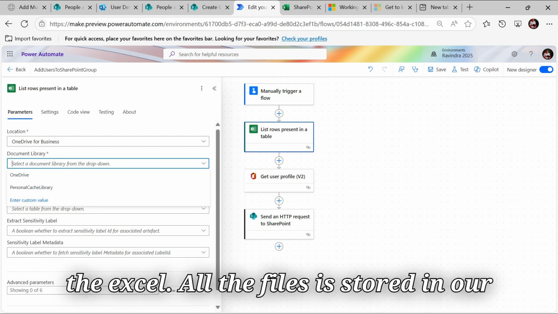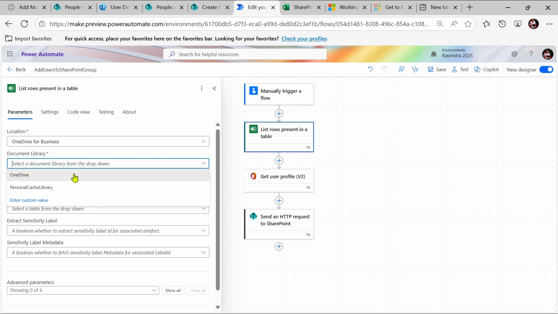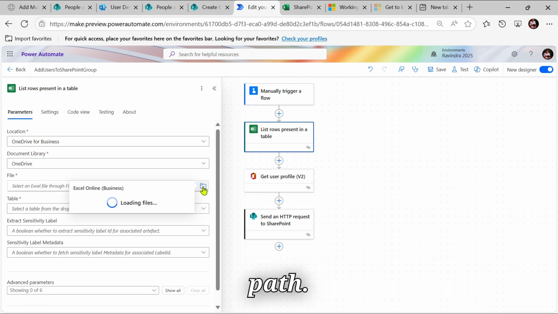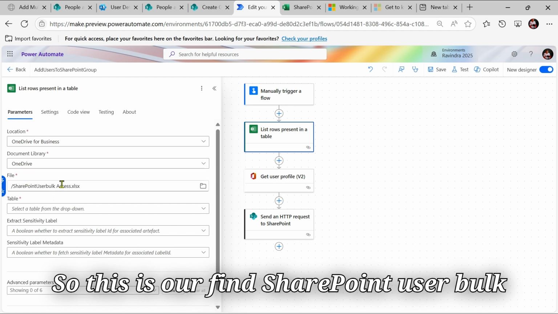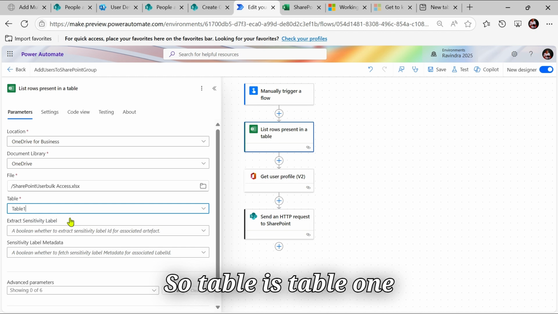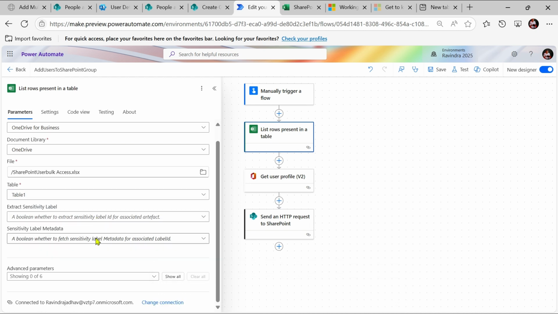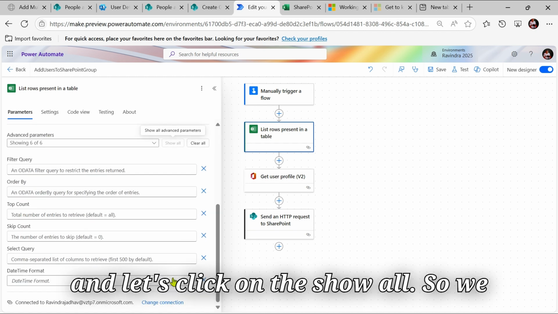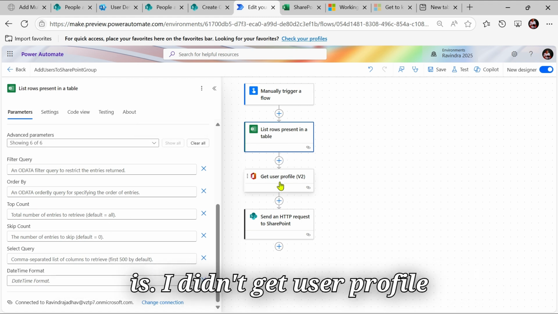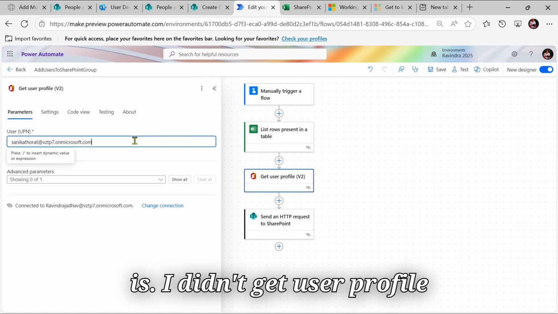So all the files are stored in our OneDrive. Let's select the file from the folder path. This is our SharePoint user bulk access file. Let's select the table here. The table is Table1, and let's click on show all. We need all the data, so we'll keep it as it is. I will open the get user profile action here.